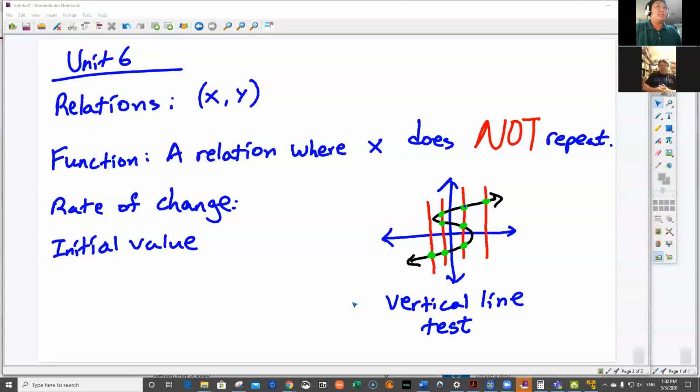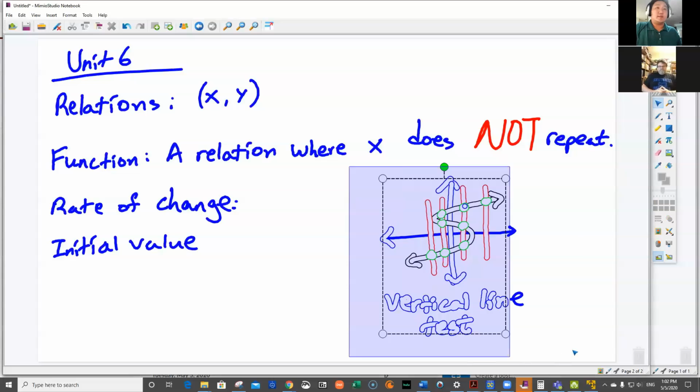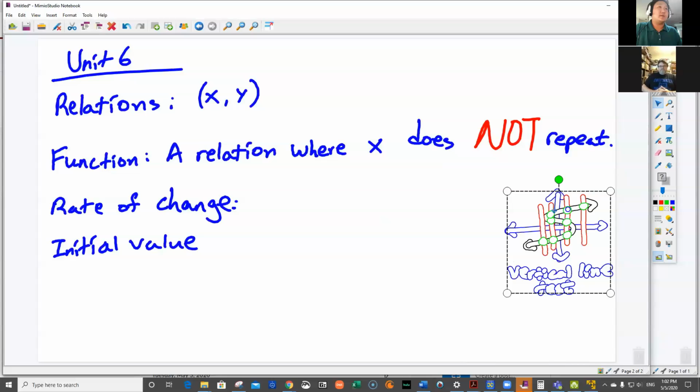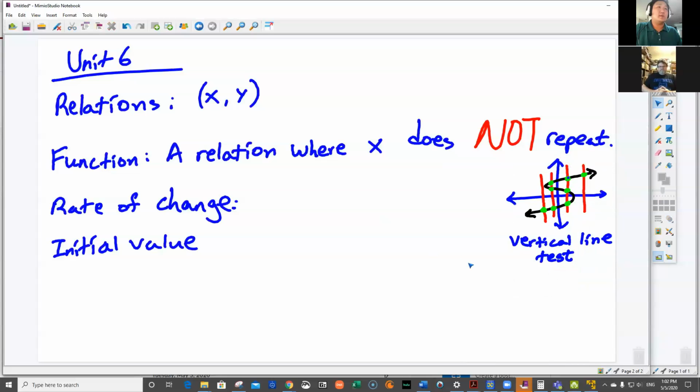All right, so let's see. I'm gonna shrink that down just a little bit, make some space. Put that over here. All right. Let's see. Rate of change and initial value. This is where we kind of started with the y equals mx plus b. Okay, this is my favorite word in 8th grade math.